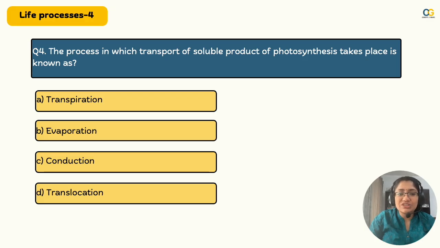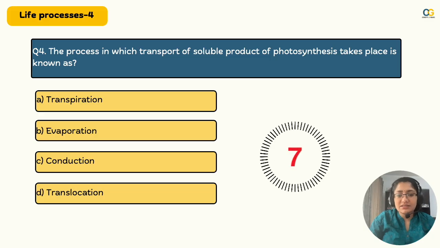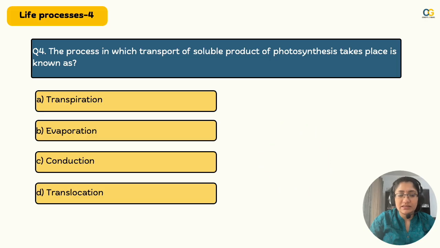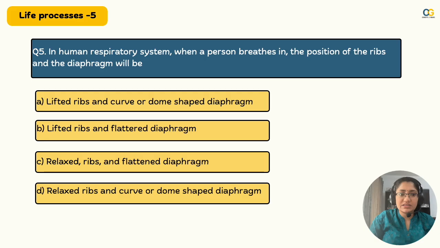The process in which transport of soluble product of photosynthesis takes place is known as, well, this is a memory based one. I'll give you this one out. Think through. You shouldn't go wrong in these questions. These are memory based. Yes, the right answer is translocation. Yup, we're doing really well so far. Let's move to the next question.